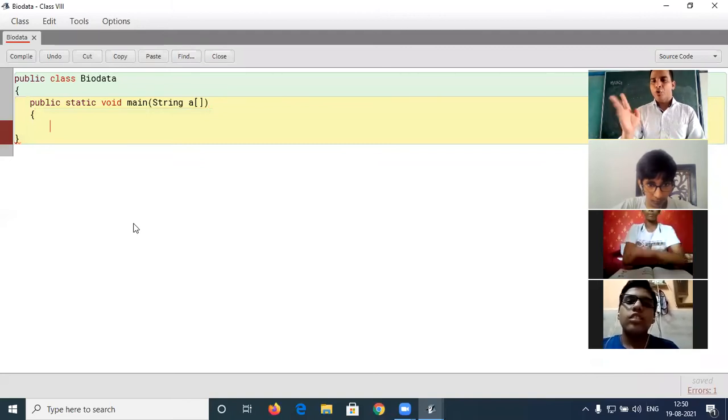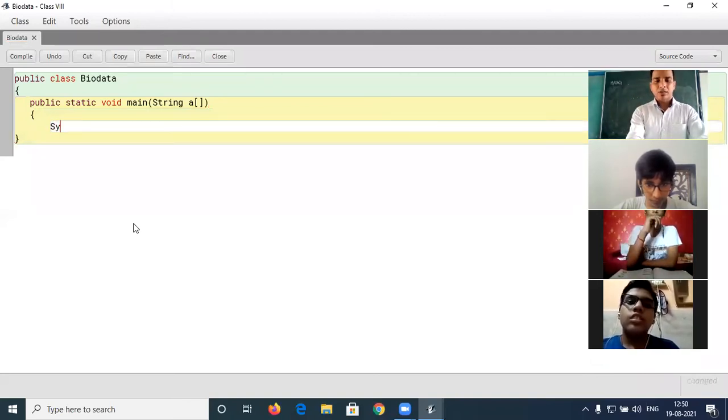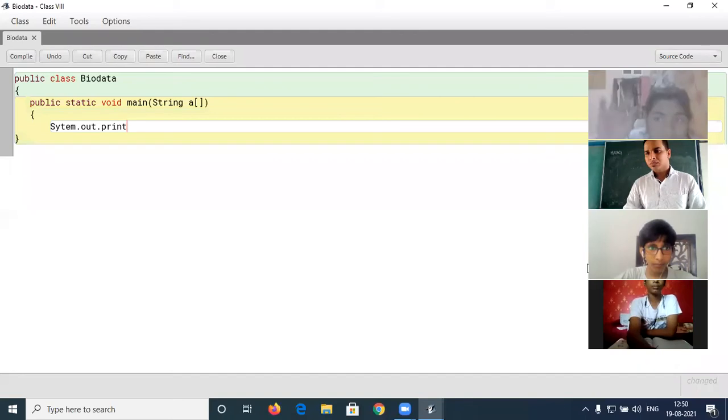We have to write the print statement four times. System dot out dot print. Piyush, mute yourself. Yes, Riddhi.